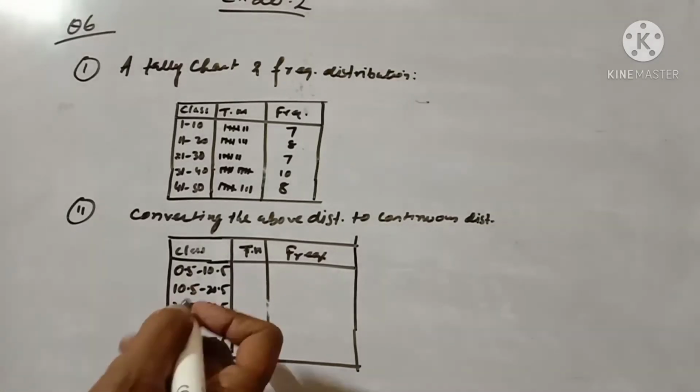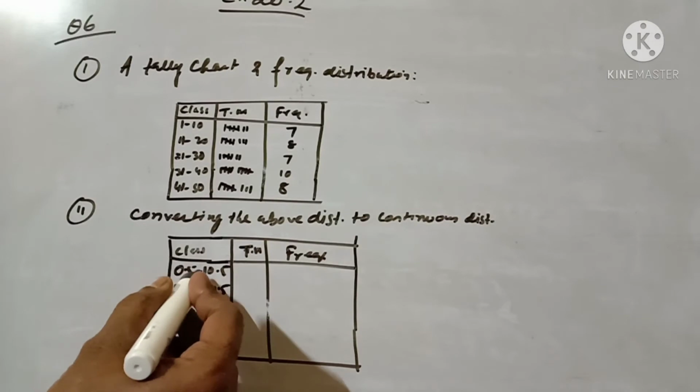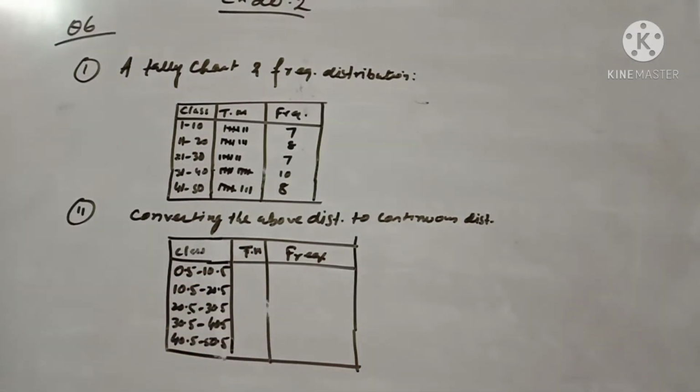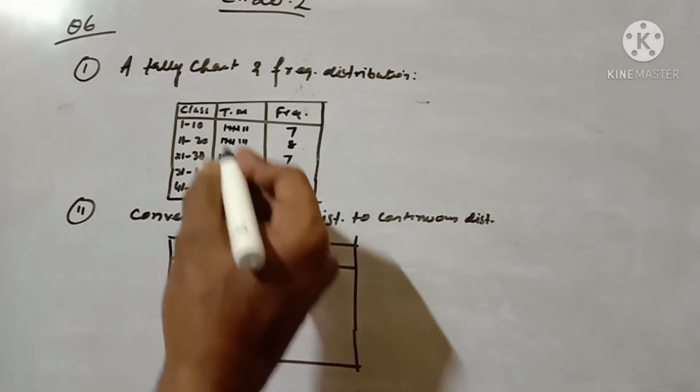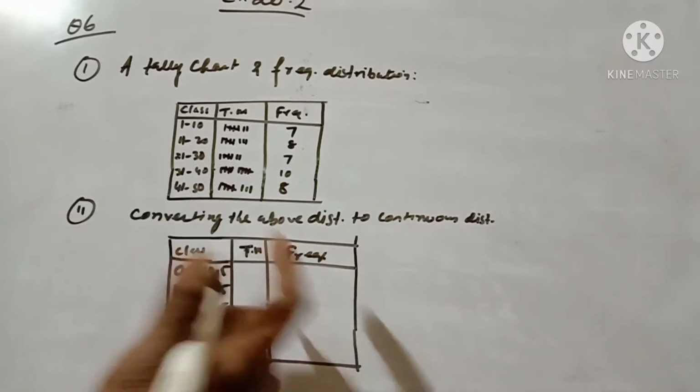Now see, after adjusting 0.5, how many numbers come in 10.5 to 20.5? The same count comes as the previous one.